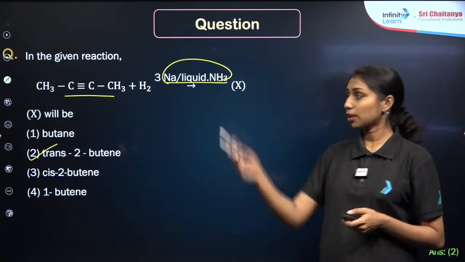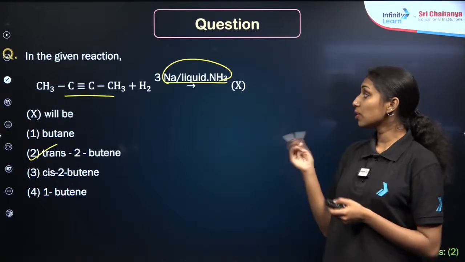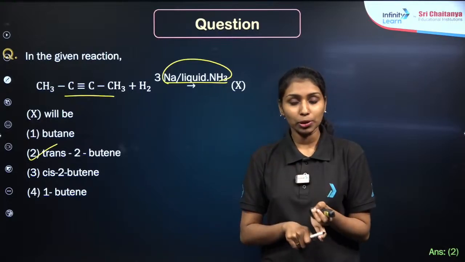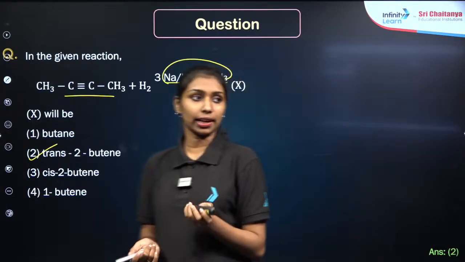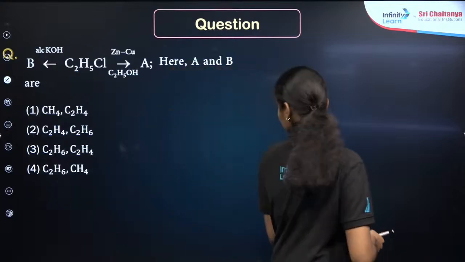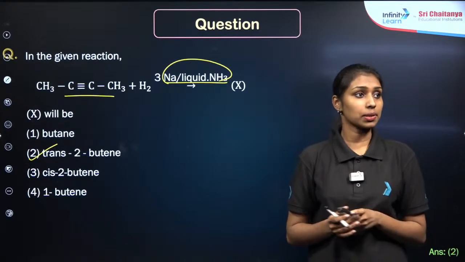Trans, right? Because we are using sodium in liquid ammonia. If you are using sodium in liquid ammonia, it will form trans alkene. Instead of sodium in liquid ammonia, if you are using Lindlar catalyst, you will get the cis alkene. Clear? Which means option 2 will be the correct answer. Yes, option 2.